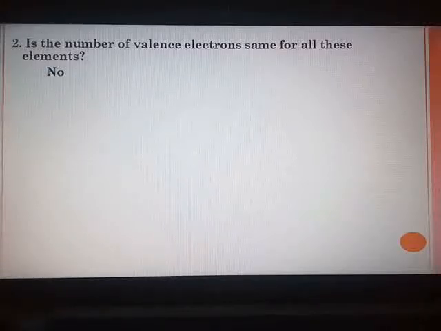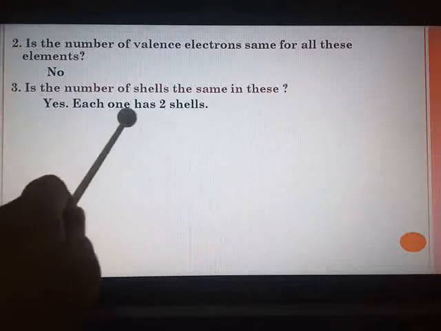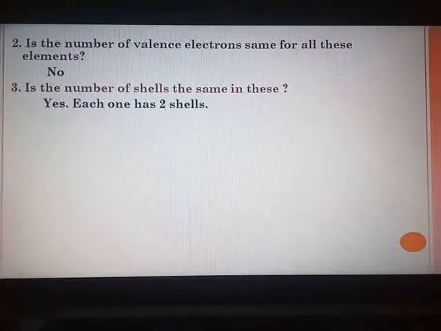Whereas in the previous activity on page number 22, after writing the electronic configuration, every element had the same number of valence electrons. Third question, is the number of shells the same in this? Yes. Each one has 2 shells and hence they belong to the second period. I hope you have understood this activity.